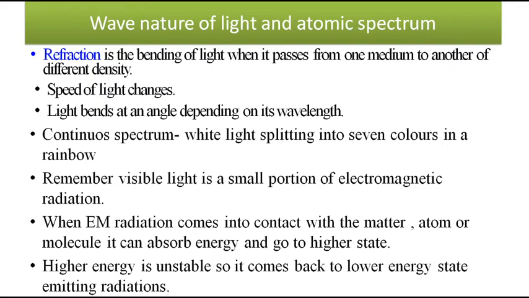So we know the continuous spectrum, is it not? White light can split into 7 colors in a rainbow. But sometimes we do not always get a continuous spectrum. We will get a line spectrum. So why do we get a line spectrum? That I'll explain to you now.